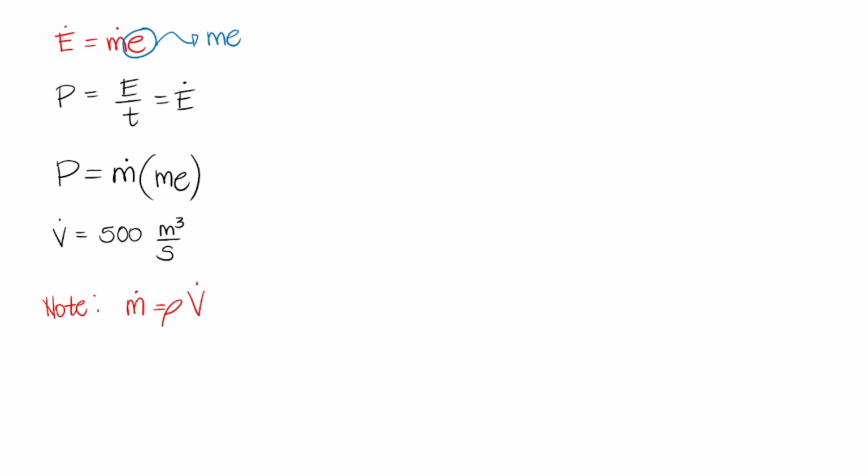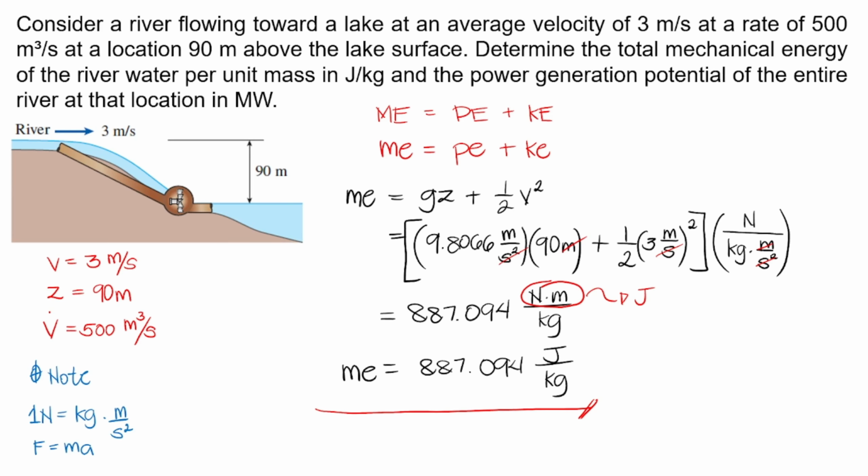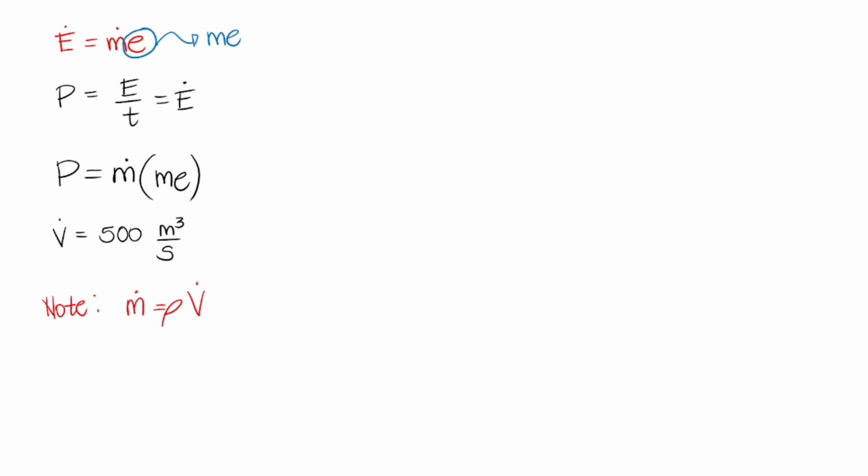Since we already have the volume flow rate, our only problem is the density. Looking back at our problem, it is river water. So, the density involved is the density of water. And again, the density of water in SI is simply 1,000 kilograms per cubic meter.